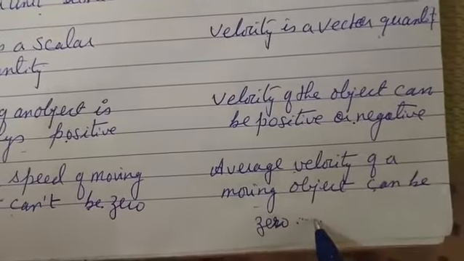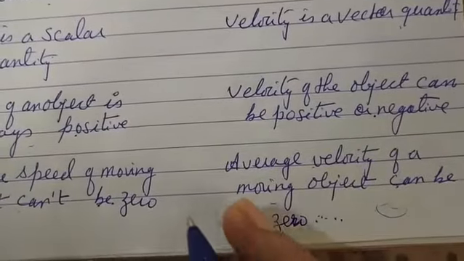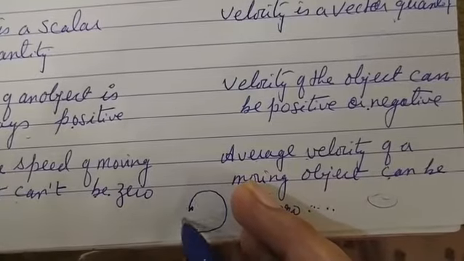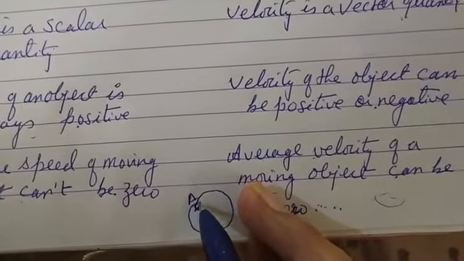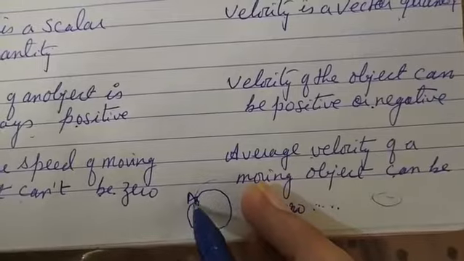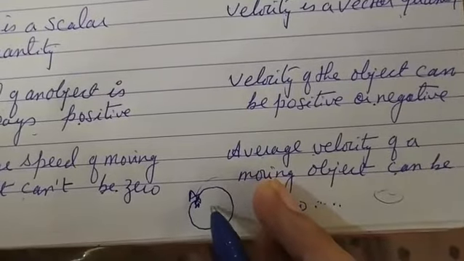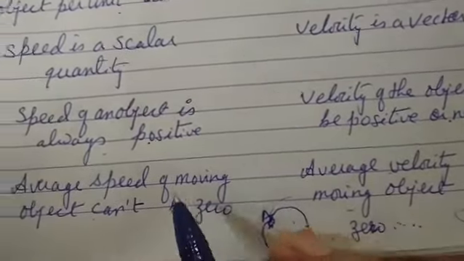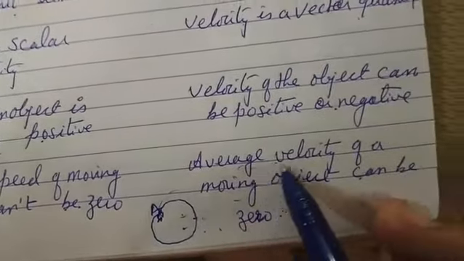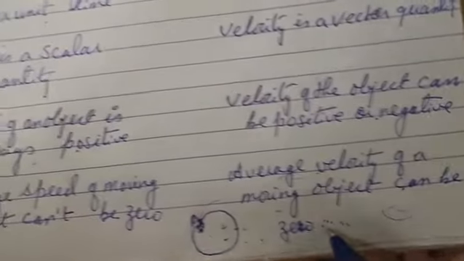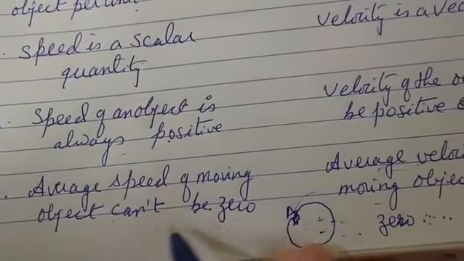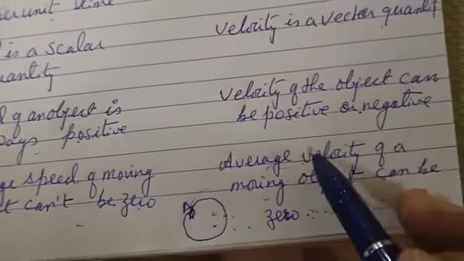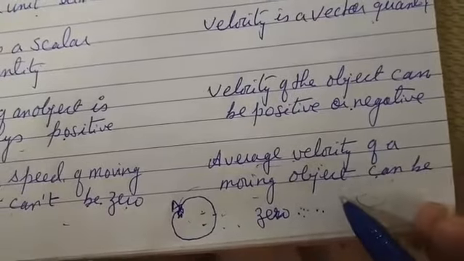We have studied displacement can be 0 when a body starts from a point and after completing one round reaches the point A again. Starting point is A and ending point is A. So what is the displacement? Displacement is 0. So 0 divided by anything will be 0. So average velocity of a moving object can be 0, but average speed of a moving object cannot be 0, because this is total distance upon total time taken, and this is total displacement upon total time taken.